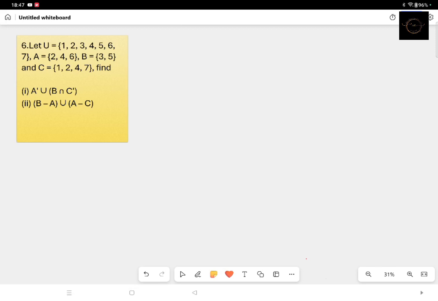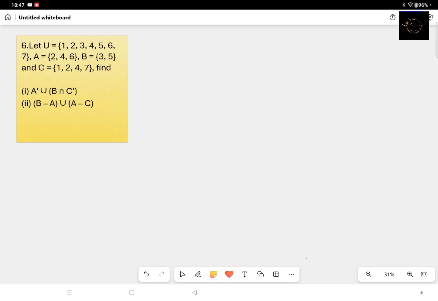Now the next question is given again. Capital U is the universal set, given 1, 2, 3, 4, 5, 6, 7. Capital A is given 2, 4, 6. Capital B is given 3, 5. Capital C is given 1, 2, 4, 7. You have to find out two findings.